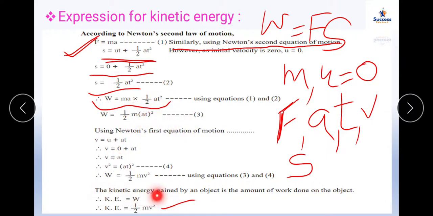See, kinetic energy is equal to half m v square. The work is equal to kinetic energy that we have already seen. So it is very simple, half mv square. Simply take the formula for force, then take the second kinematical equation and substitute the value of u as 0. Substitute force and displacement in the formula of work is equal to force into displacement. Use Newton's first law of motion, the first kinematical equation, and substitute the value of at there. You will get that W is equal to half mv square, and that will be equal to kinetic energy.